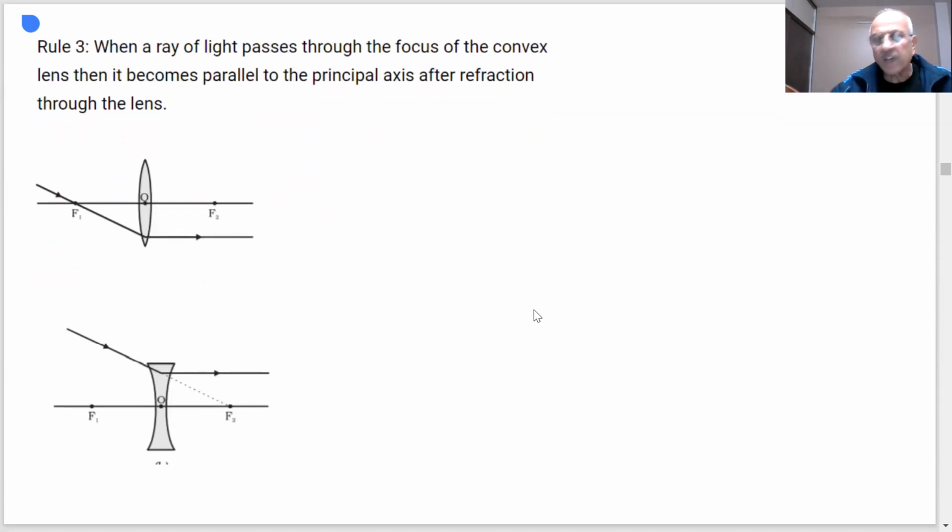Rule number 3, students, which will be used for drawing ray diagrams or image formations. When a ray of light passes through the focus, then it becomes parallel to the principal axis. You can see this ray of light is passing through the focus, then it will become parallel.